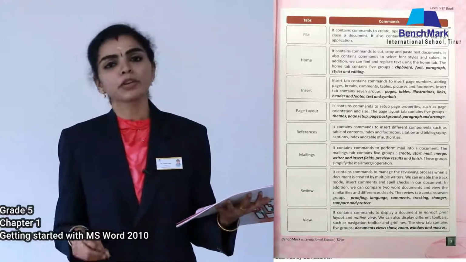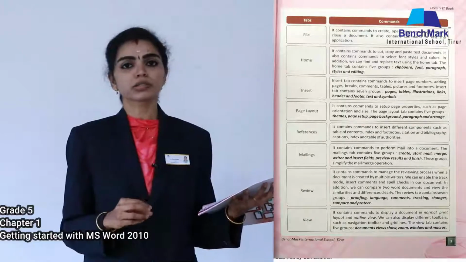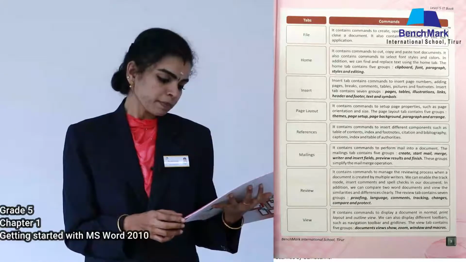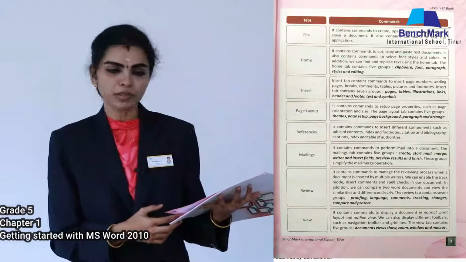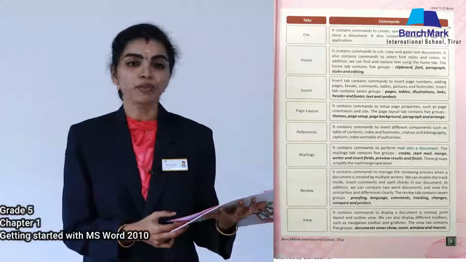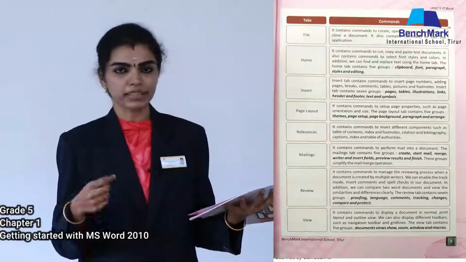Okay. And then the next tab is the mailing tab. If you want to create a mail, if you want to create a letter, and if you want to send them, for that we use this mailing tab. This mailing tab contains 5 groups: create, start mail merge, write and insert fields, preview results and finish. So all these things are available inside your mailing tab.